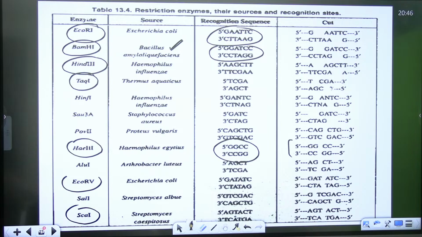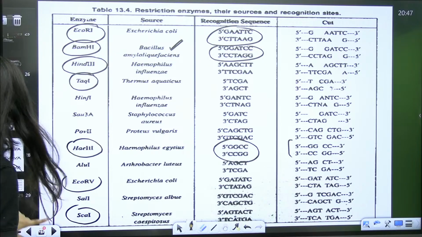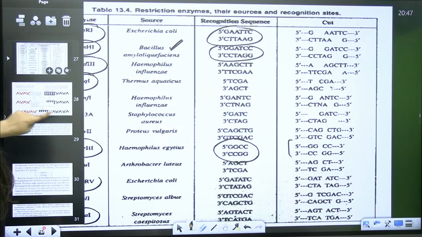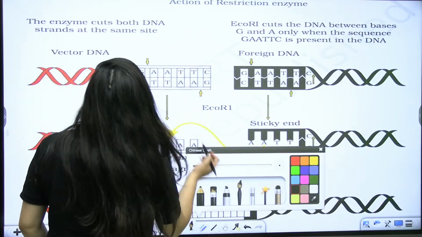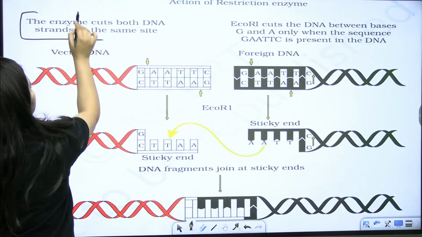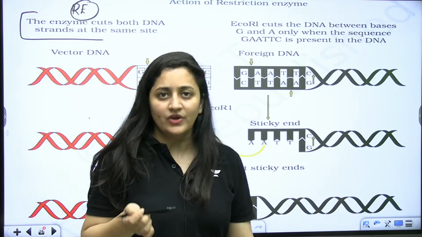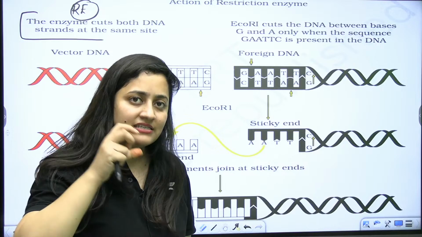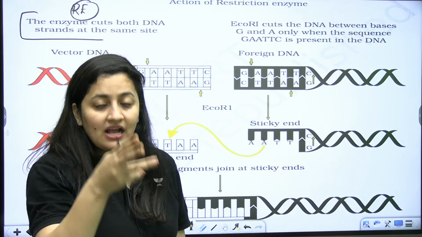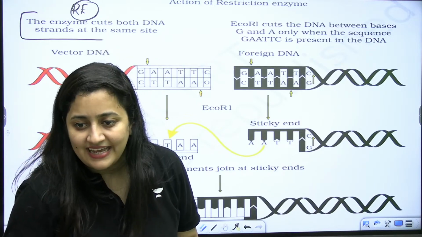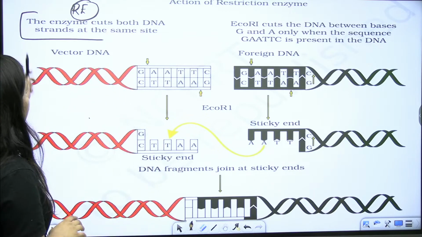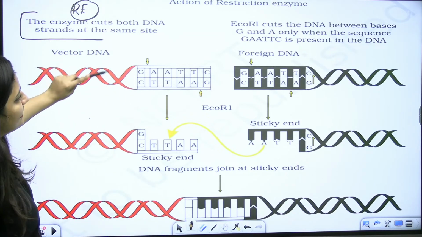Sure? So this is all about the sticky ends and the blunt ends. Do remember the examples and see this from NCERT as well. The action of restriction enzyme: the same restriction enzyme is used to cut the DNA of the vector, that is your gene taxi, and the same restriction enzyme is used to make the cut in the host DNA containing the desired gene. Clear? The enzyme cuts both DNA strands at the same time.